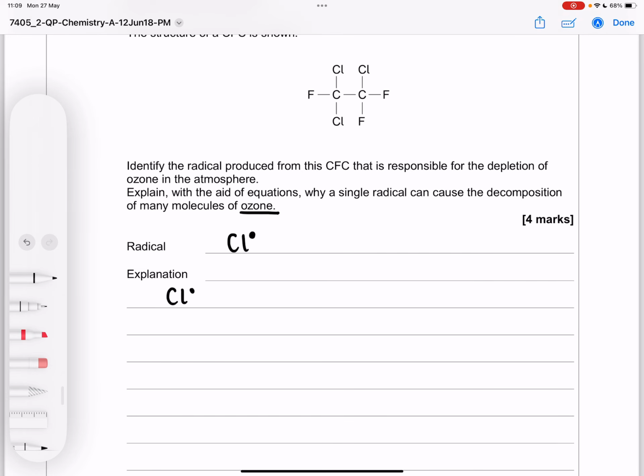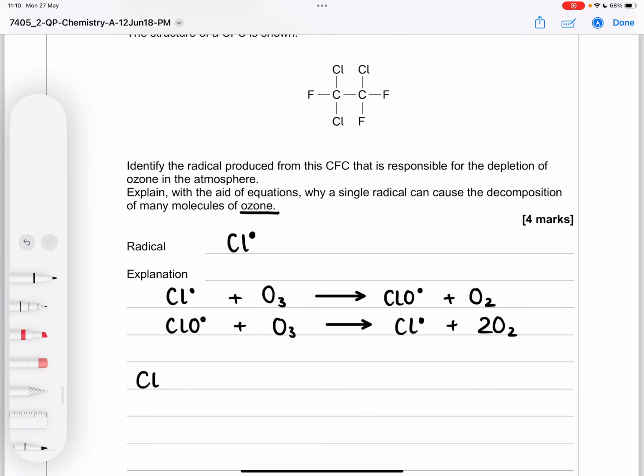So that chlorine radical is going to react with an ozone molecule and create a ClO radical and some oxygen. And then that ClO radical is going to react with some more ozone to regenerate our chlorine radical, but also break down that ozone and give us more oxygen. So we can see that the chlorine radical goes in, and then it is regenerated so it can continue to destroy more and more ozone.